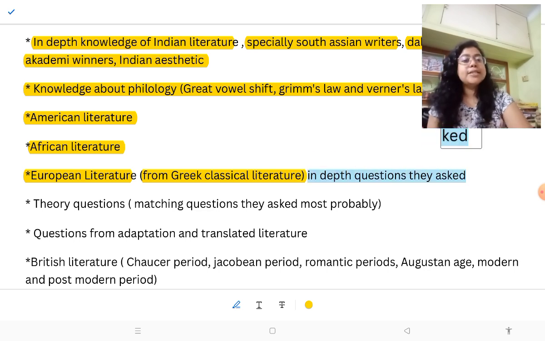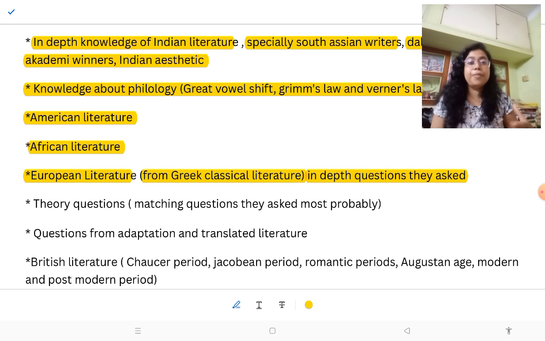So in-depth questions, like in one exam they asked questions about Priam, and how he requested Achilles to give back his son. That kind of in-depth question they always ask. In Indian literature also they ask about Aurobindo, then Derozio, Michael Madhusudan, then Sarojini Naidu. So these types of ancient writers they always focus on.